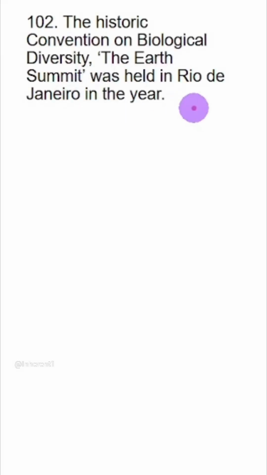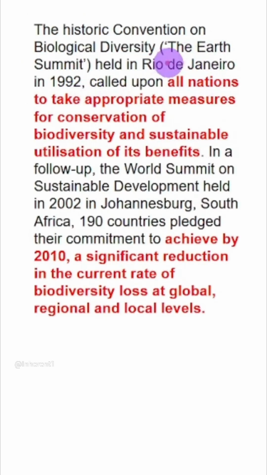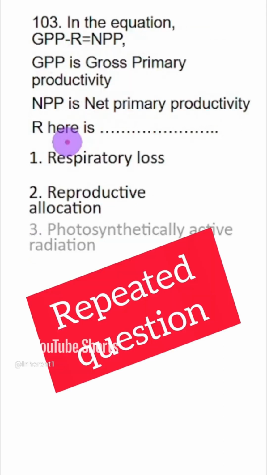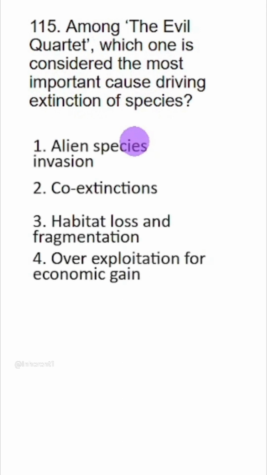The Earth Summit was held in Rio de Janeiro in the year. This was in the year 1992. 1992 is for Earth Summit and 2002 is for World Summit. This 92 meeting was in Rio de Janeiro. 2002 was in Johannesburg, South Africa. Among the evil quartet, which one is considered the most important cause driving extinction of species? Most important is habitat loss and fragmentation. Option 3 is the answer.